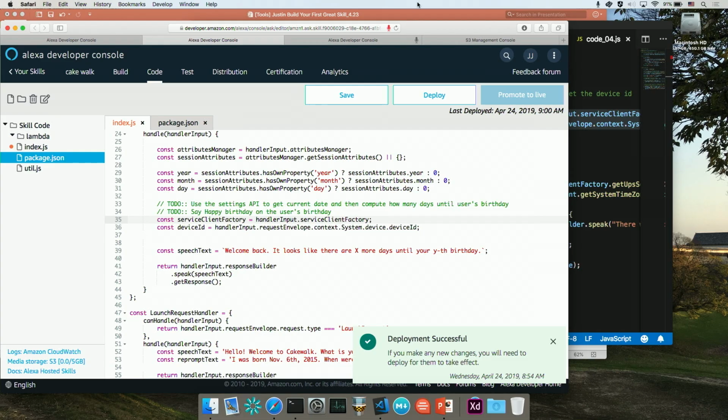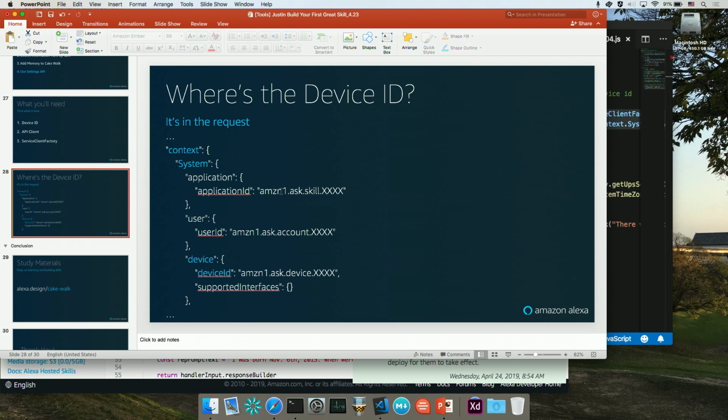And then we're accessing our device ID by doing handlerInput.requestEnvelope.context.system.device.deviceId. And that is basically what we have outlined here on this slide in the response. So you can see context, system, device, deviceId.